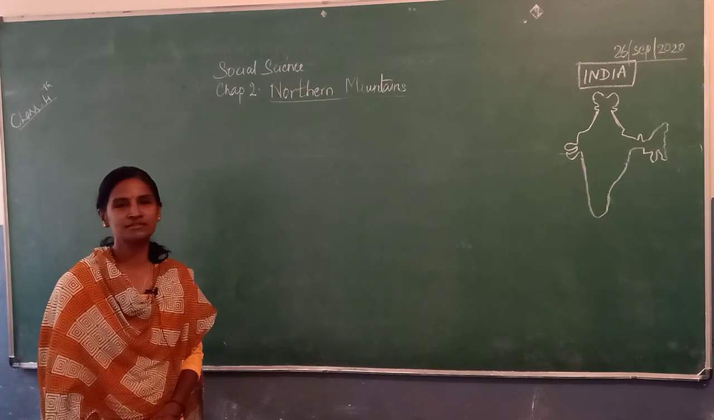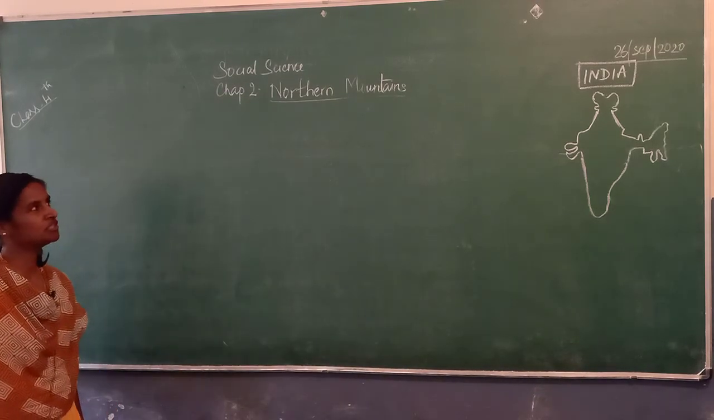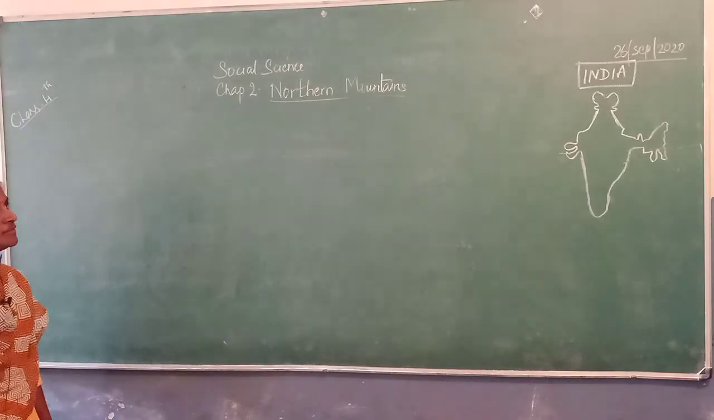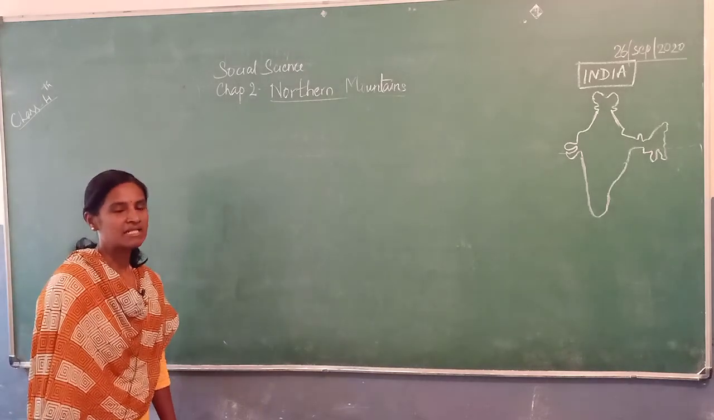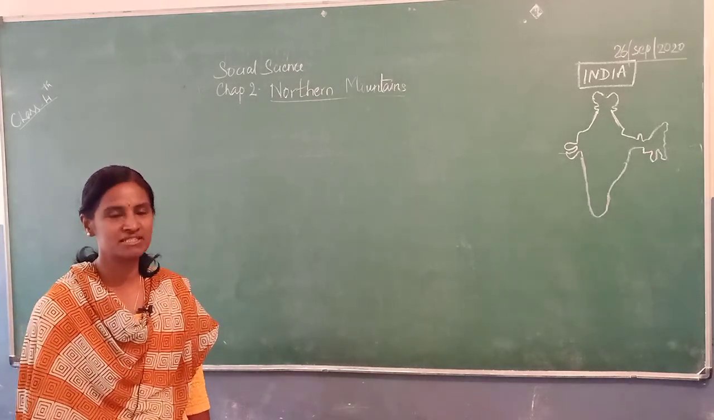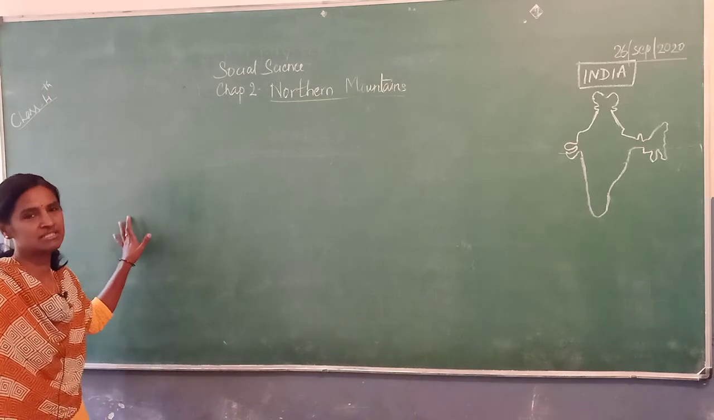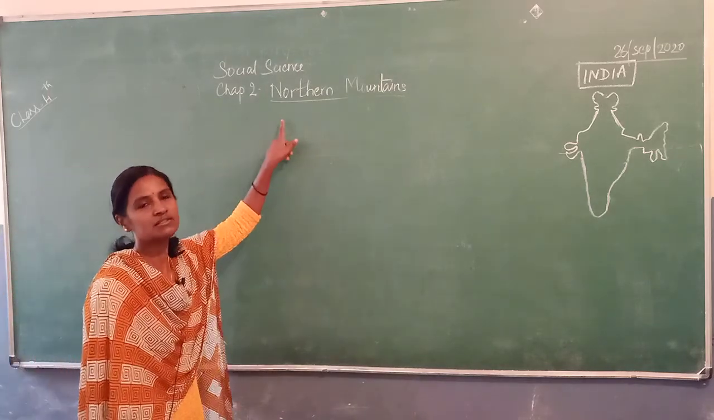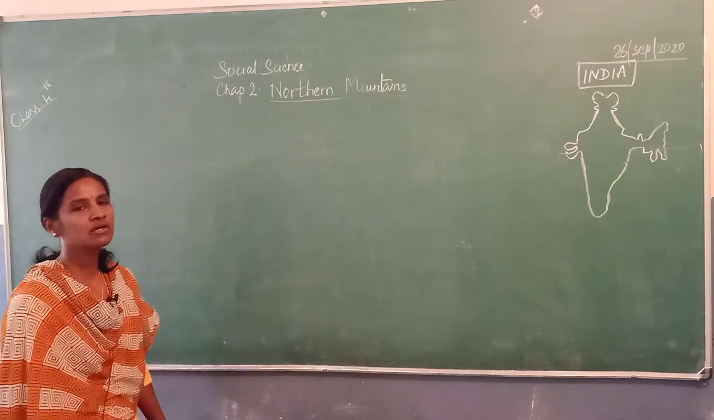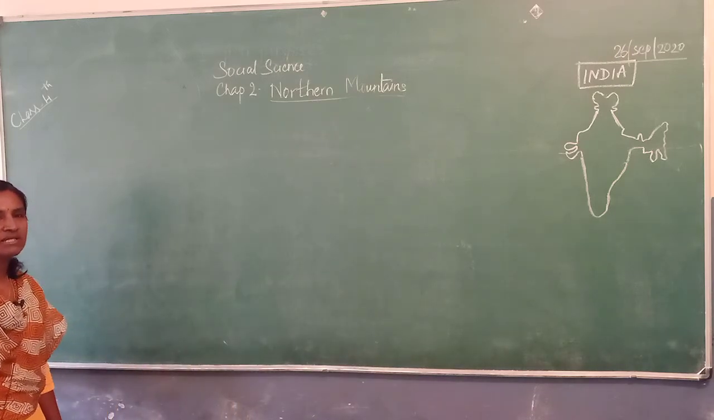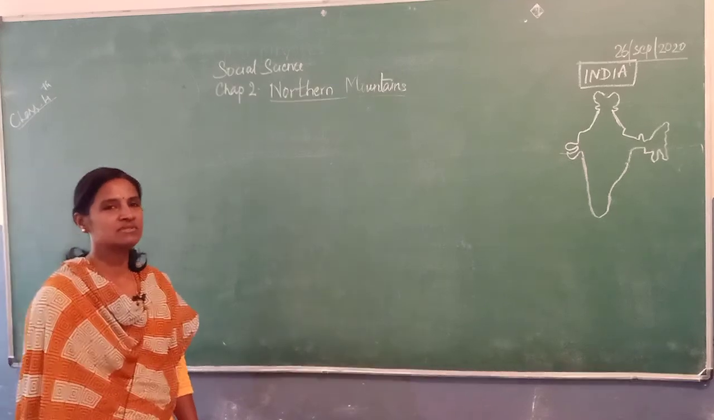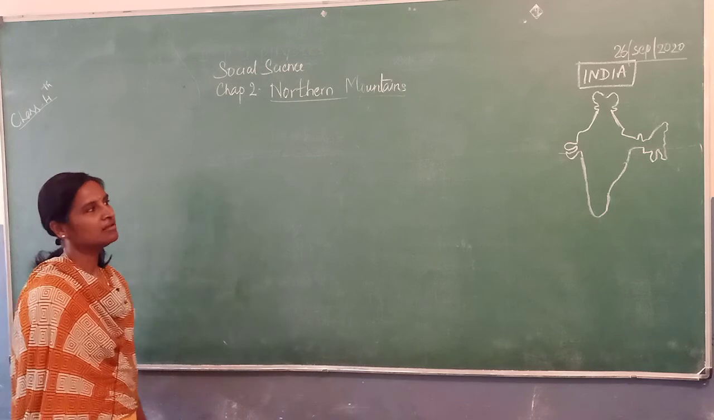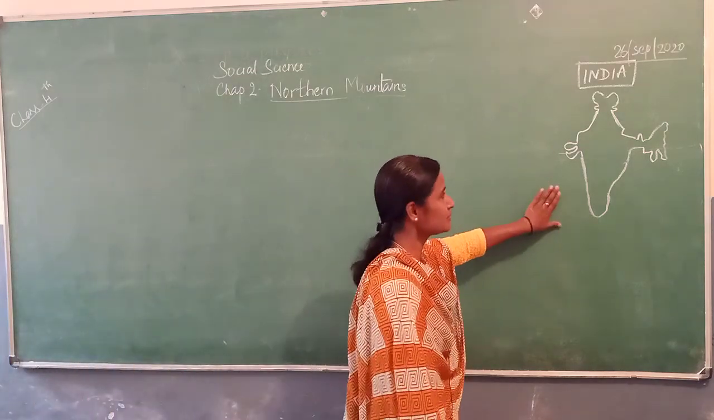Good morning, children. Today I am going to teach you the second chapter in social science, Northern Mountains. As we had learned in our first chapter, there are 5 physical features. One of the physical features is Northern Mountains. We are going to learn about Northern Mountains in this chapter. Where these Northern Mountains lie, this is our map.